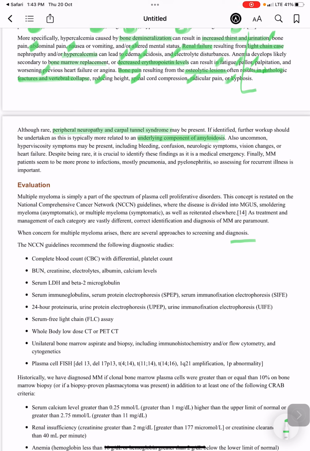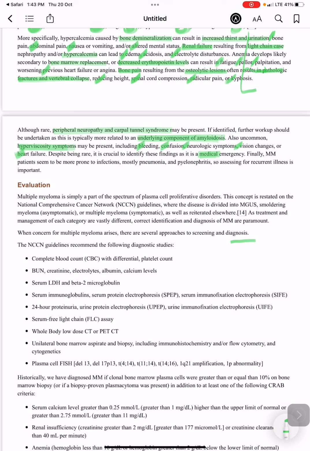Also, uncommon hyperviscosity symptoms may be present. These include bleeding from platelet dysfunction, confusion, neurological symptoms because of thrombosis, vision changes, or heart failure. Despite being rare, it is crucial to identify these findings as hyperviscosity is a medical emergency.